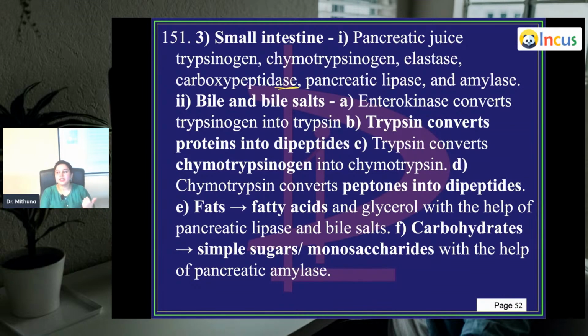And all the remaining trypsin, chymotrypsin, all those are again required for the proteins. Fats and carbs are very simple, but when it comes to your proteins, you have a lot of enzymes being used up here.